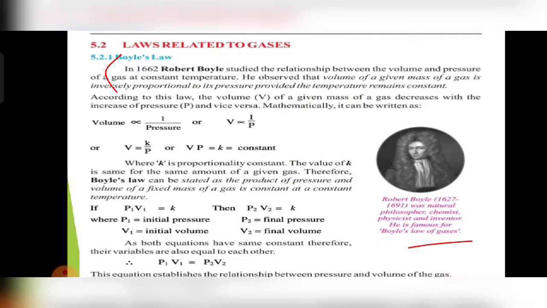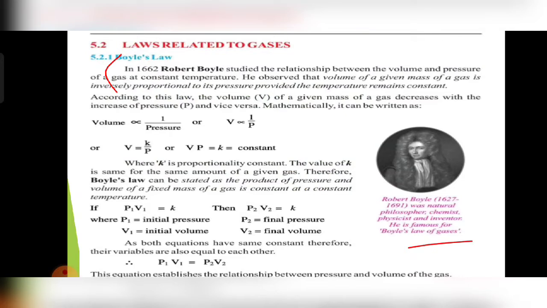In 1662, Robert Boyle studied the relationship between the volume and pressure of a gas at constant temperature. Listen girls, I have described earlier that because both temperature and pressure affect the volume of a gas, when we want to check the effect of pressure or temperature, we have to make one thing constant. Boyle's law makes temperature constant and checks the effect of pressure on the volume of a fixed mass of a gas, or you can say the same amount of gas.